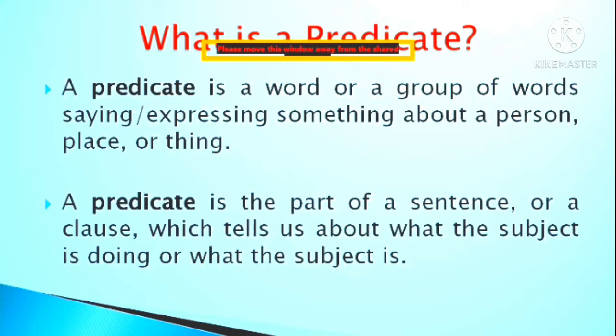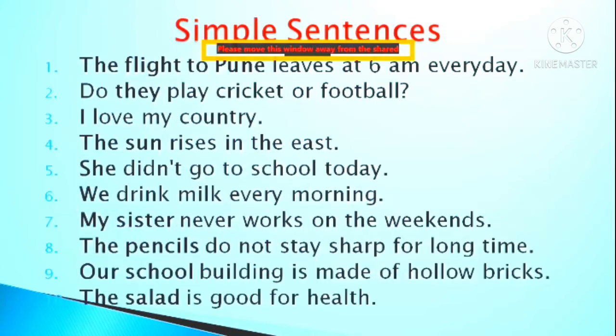So when you come to know about these things, then only you can say that you have a predicate in a sentence. Now let us look at a few examples of simple sentences. Look at all the sentences over here. I have already highlighted the subjects of the respective sentences. It means the subjects are bold, whereas the predicates are unbold in the respective sentences.